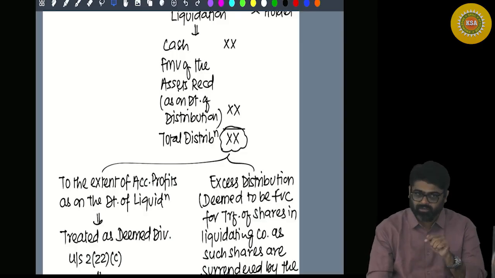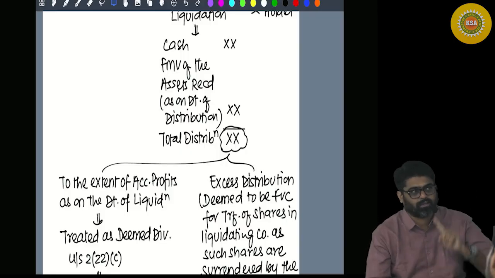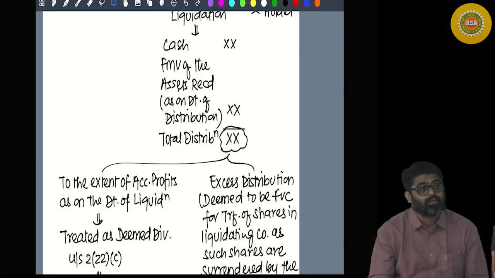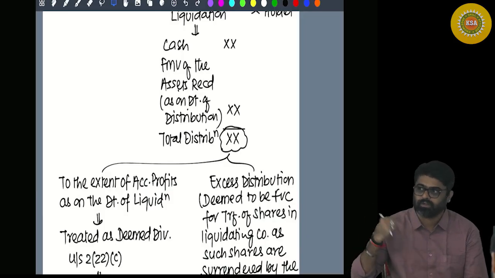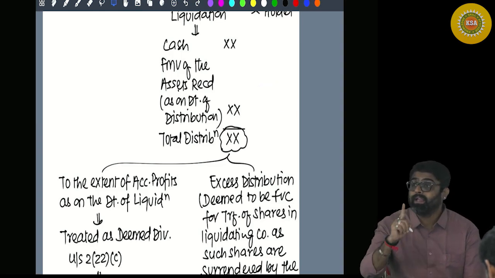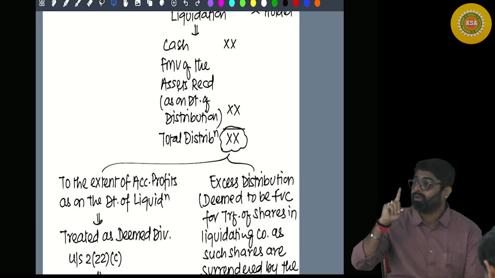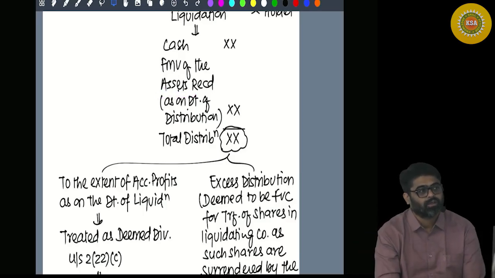So for example, this asset was transferred in future for 12 lakhs. So what will be the full value of consideration? 12 lakhs minus transfer expense. For example, no transfer expense. Net consideration will be 12 lakhs. What will be the cost of acquisition of this asset? The fair market value of rupees 8 lakh will be deemed to be the cost of acquisition of these assets which you received on liquidation.